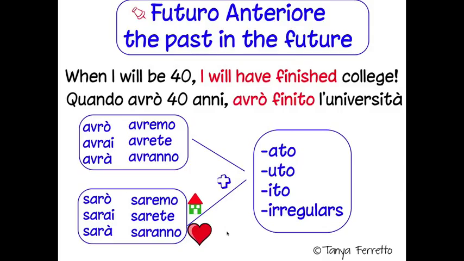However, the combo of present tense plus ato, uto, ito, or irregular is already taken by the passato prossimo. So if you want to give a sense of future and past, this will work for you to indicate the past, and your helping verb being in the future will give the past in the future. Avrò mangiato, avrò studiato, sarò stato, sarò stata, saremo stati. And that's how you build the future perfect.